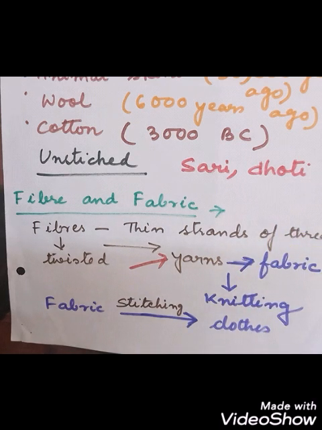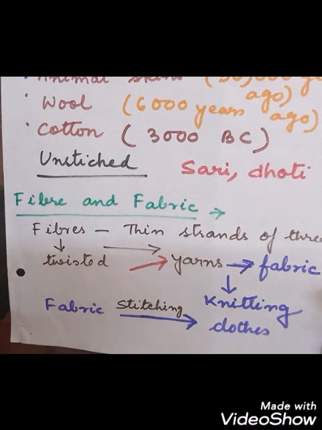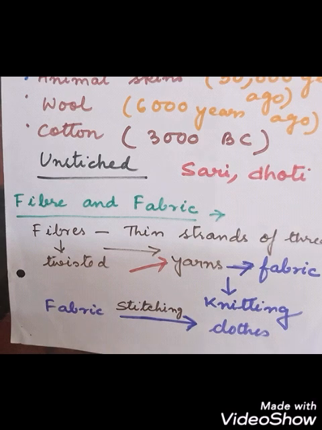fabric. Either this yarn can be woven into cloths or knitted into cloths, and that is called fabric. So fabric is the cloth, and fiber is the thin strands of thread that is used to make the fabric. So cotton can be taken from the plants, and cotton fabric can be stitched and changed into a frock or a dress or a kurta. This is a dress, and the fabric is the cloth that is used to make the dress.